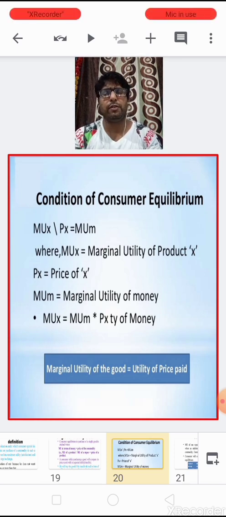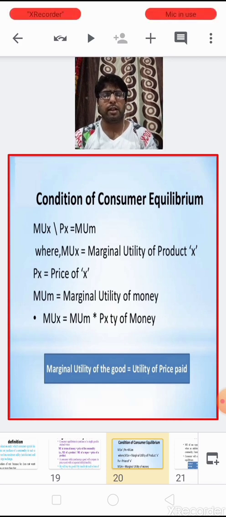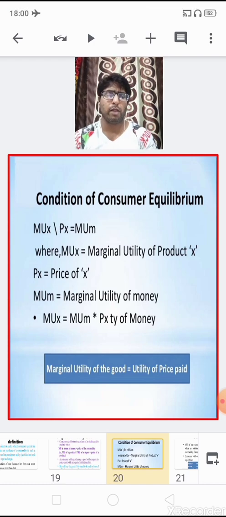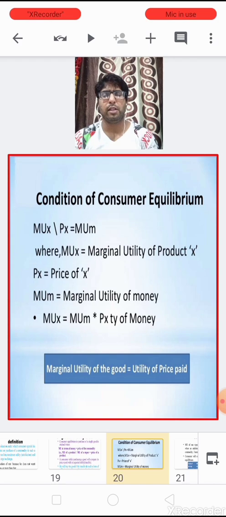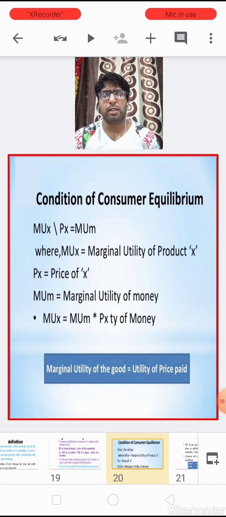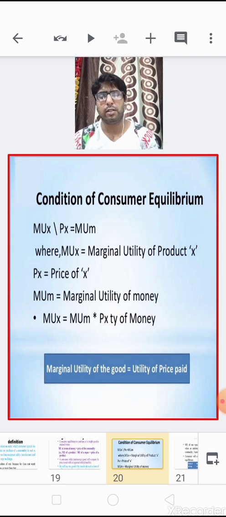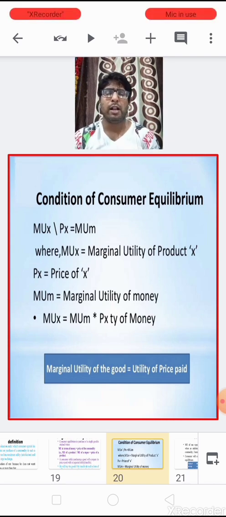So the condition of the consumer's equilibrium in the single commodity case, as I just explained, is when MUx divided by Px is equal to MUm. It means when the marginal utility in terms of money is equal to the price paid for the commodity, where MUx is the marginal utility of product X, Px is the price of good X, and MUm is marginal utility in terms of money. Children, when I explained this concept in the previous video, I explained that the marginal utility is measured in terms of utils and in terms of money.